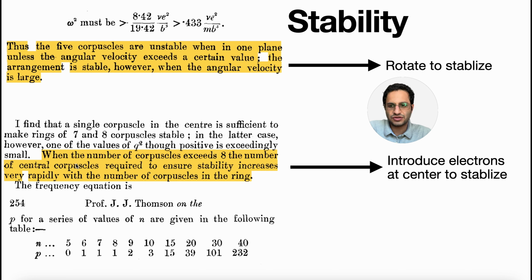And the other thing that he introduces is that when the number of corpuscles exceeds 8, the number of the central corpuscles required to ensure stability increases very rapidly with the number of corpuscles in the ring. And you can see that this n represents the number of the corpuscles in one ring, and then to stabilize them he has to introduce this kind of center electrons or corpuscles at that time. And as you can see, when it's going up, it goes up rapidly. When it is around 20 to 30, 40, suddenly from 39 to 100 and 232.